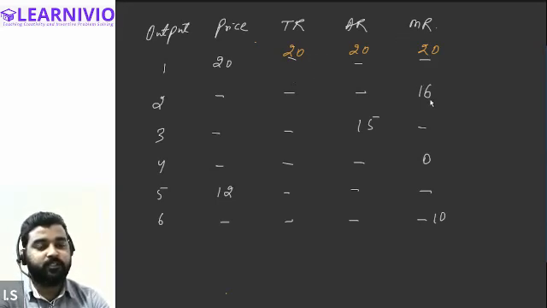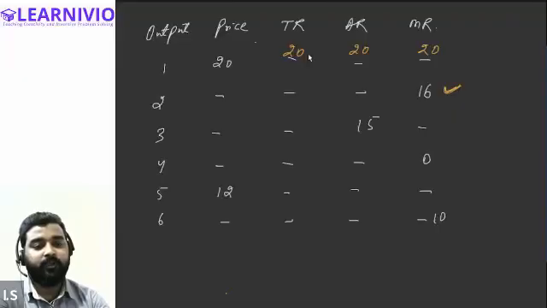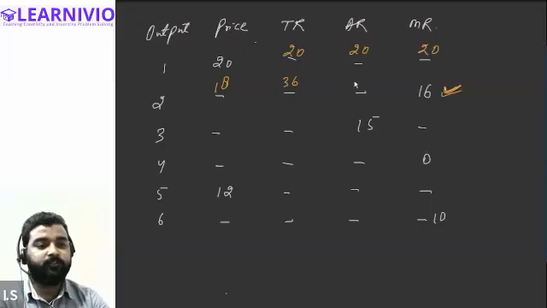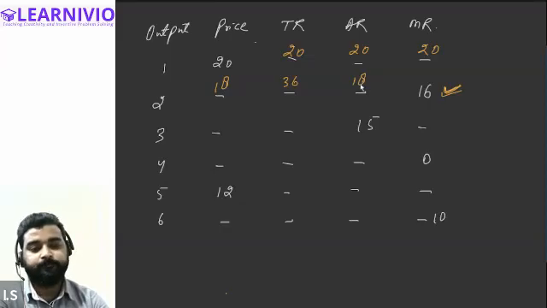Now marginal revenue is given as 16. That means extra revenue generated by the seller is 16. So the total is 36. The total revenue that the seller was already generating at the first unit was 20. Now he has generated 16 rupees extra as the marginal revenue. So the total revenue of the seller will go to 36 rupees. And now we can calculate the price. 36 divided by 2, we will get the price of the commodity, 18. Is this clear, all of you? Yes, sir. And obviously the average revenue will always be equal to the price of the commodity, hence it will be 18 as well. Is this clear, all of you? Yes, sir. Okay.